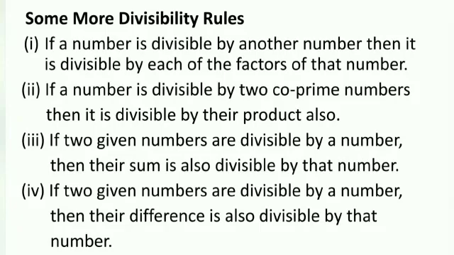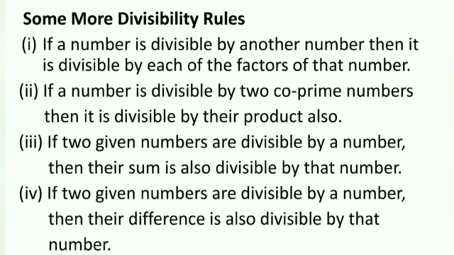Next, the numbers 35 and 20 are both divisible by 5, and their difference, 35 minus 20, is equal to 15, which is also divisible by 5. So, if two given numbers are divisible by a number, then their difference is also divisible by that number.